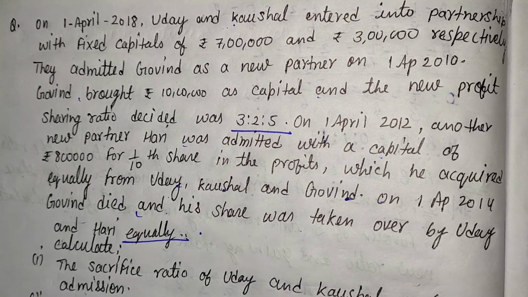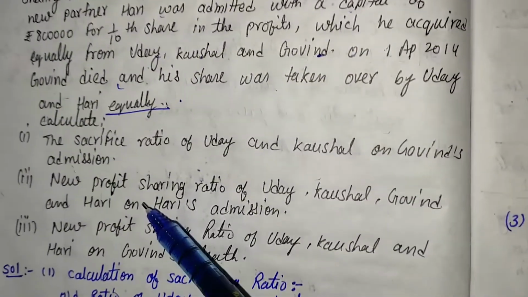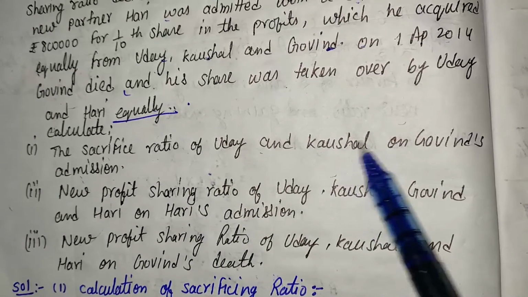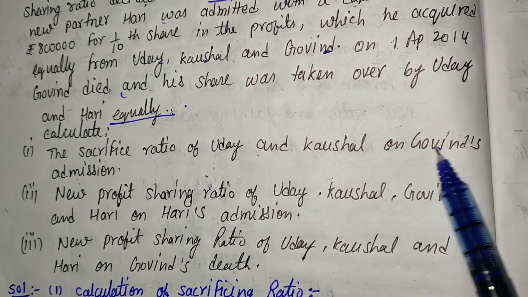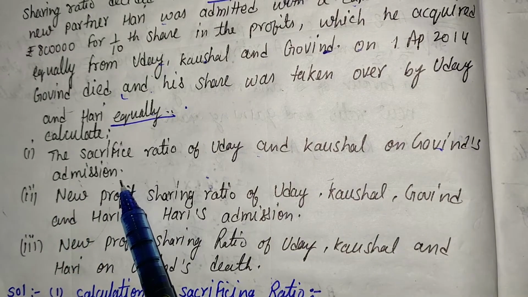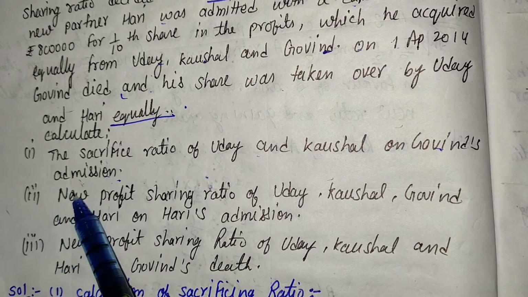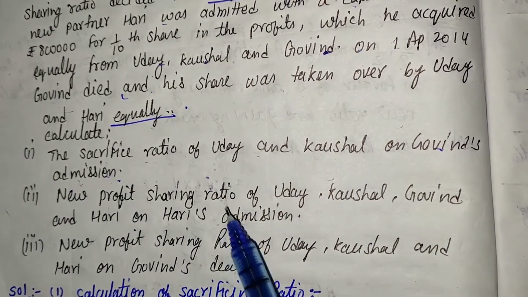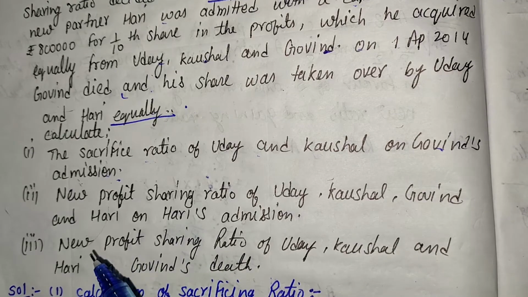So here three points are asked in the question. The first is the sacrificing ratio of Uday, Kaushal and Govind at the time of admission. Before this, we will have to calculate the new ratio.